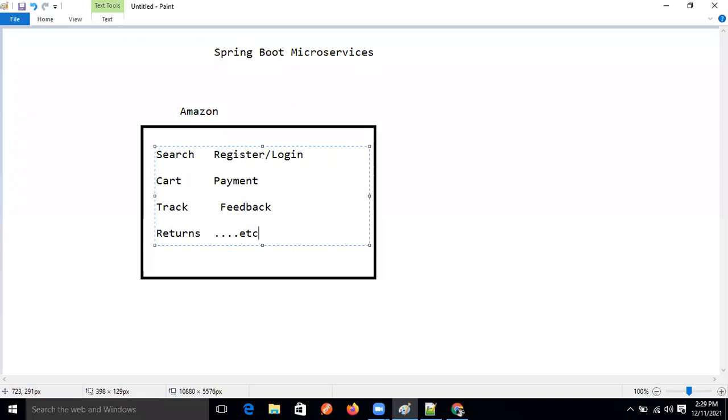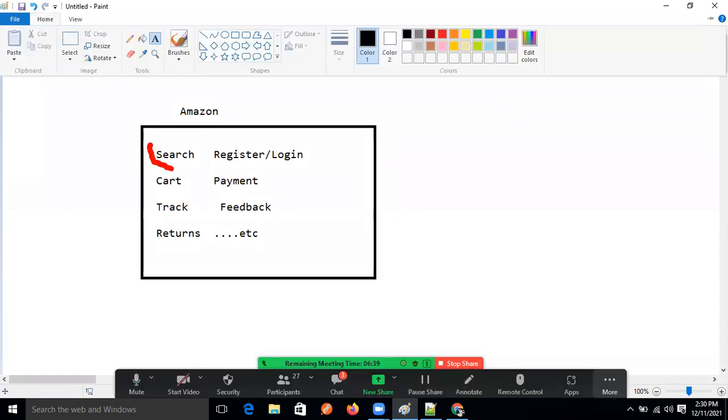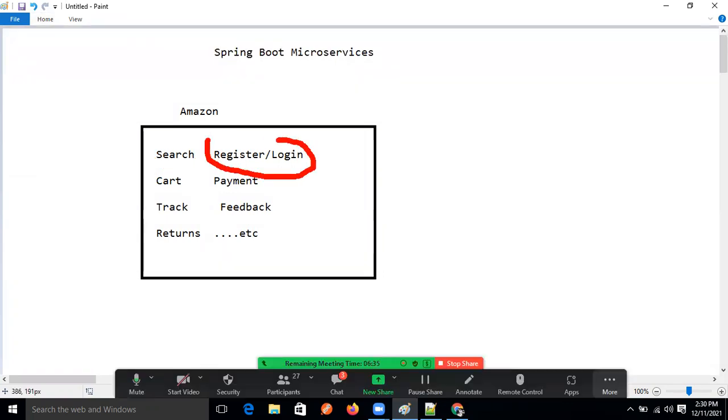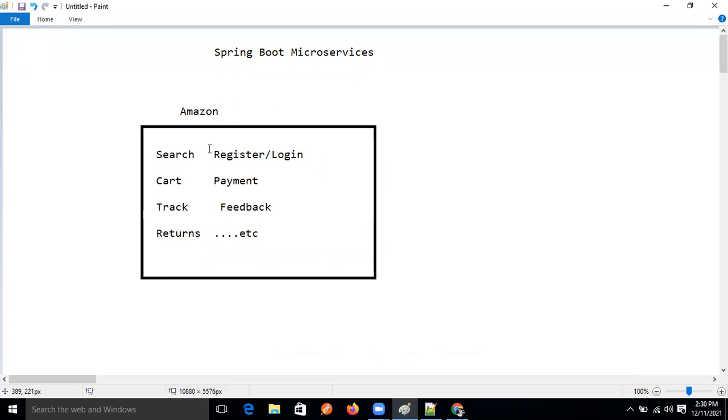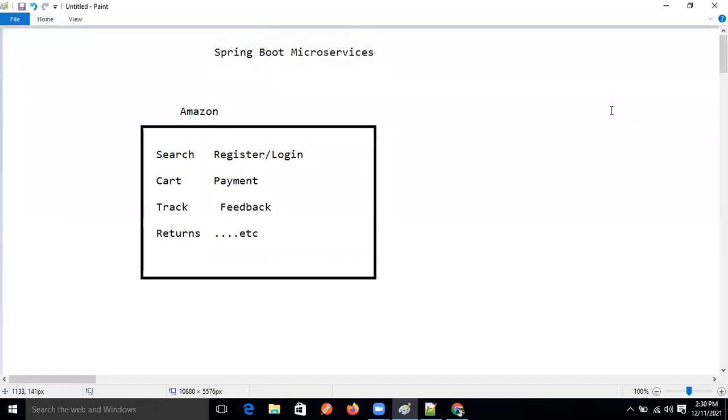So normally, guys, whenever at development time, just think about it. If we are developing the search module, or let's take the register module, are we following a layered design pattern or not, guys? Yes, layered. So how is our layer representation, guys?